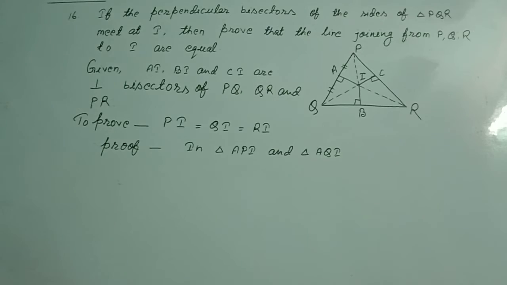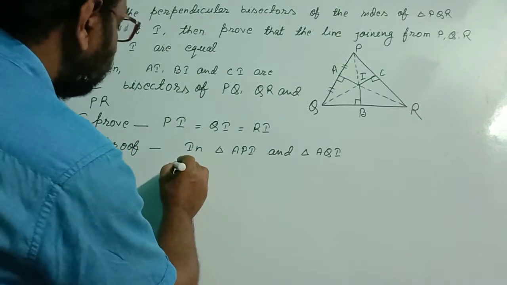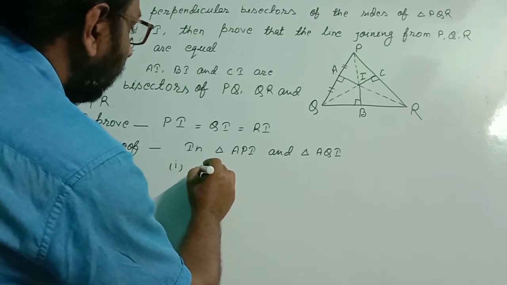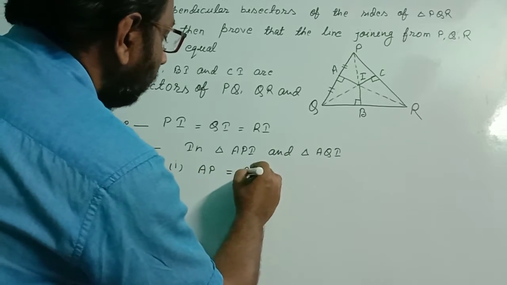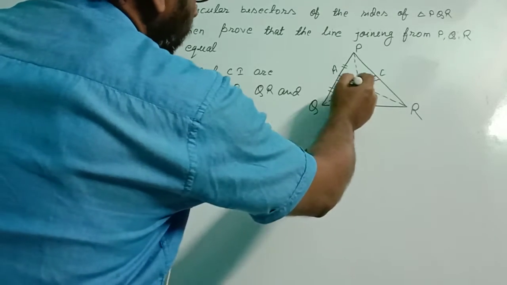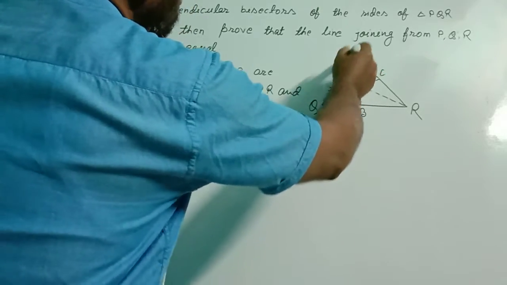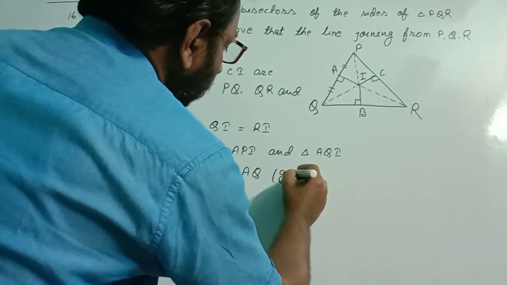Those will satisfy the criterion of congruency. So the Roman number 1 is AP equal to AQ. Since this is the perpendicular bisector, this line bisects PQ. So AP equal to AQ. Given.